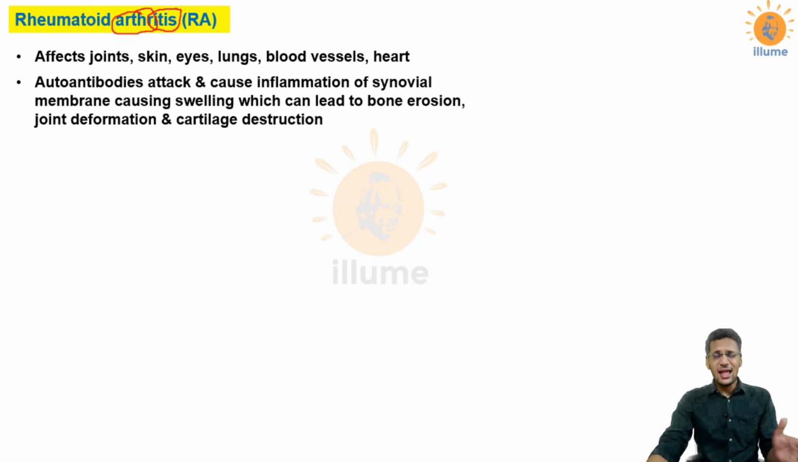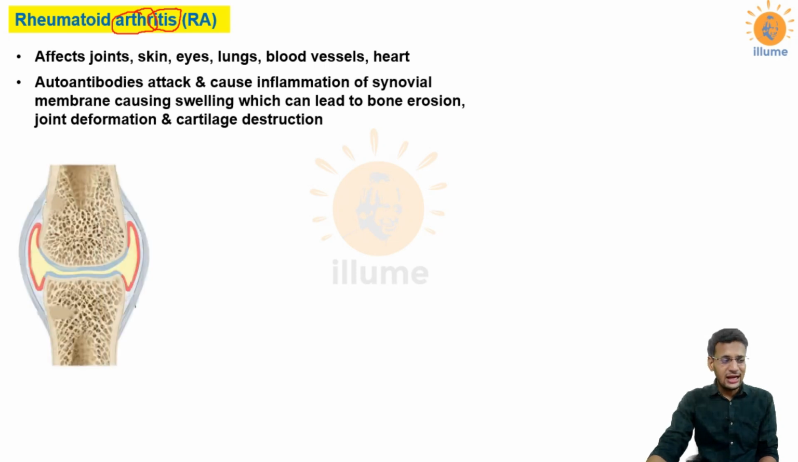Now as we all know, synovial joints have a synovial membrane. So in rheumatoid arthritis, autoantibodies directly attack the synovial membrane, which leads to its inflammation, and as a result there is bone erosion, deformation of joints and destruction of cartilage. Now what do all these terms mean?